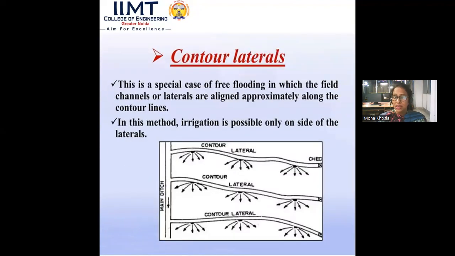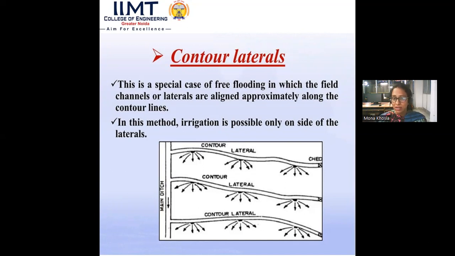Contour laterals. This is a special case of free flooding in which the field channels or laterals are aligned approximately along the contour lines. In this method, irrigation is possible only on the side of the laterals. Contour lines are basically found in hilly or mountainous areas, where at different elevations we have different levels.